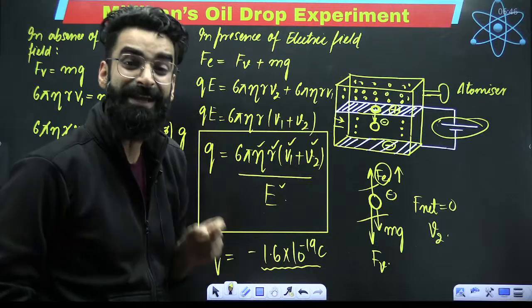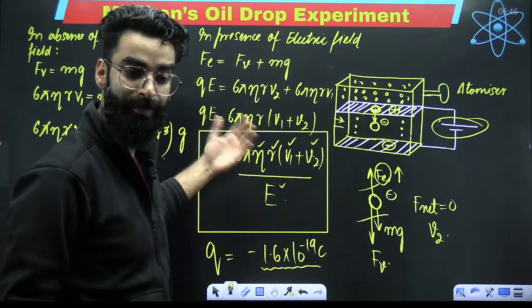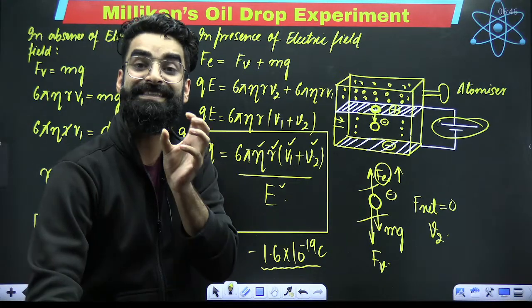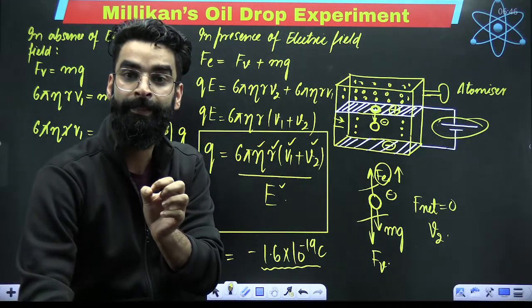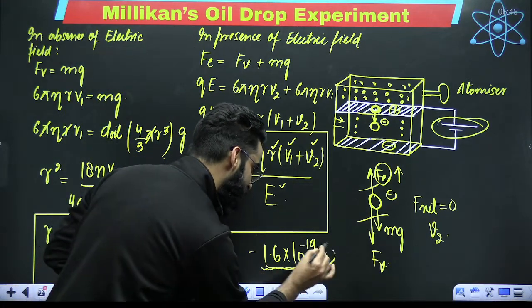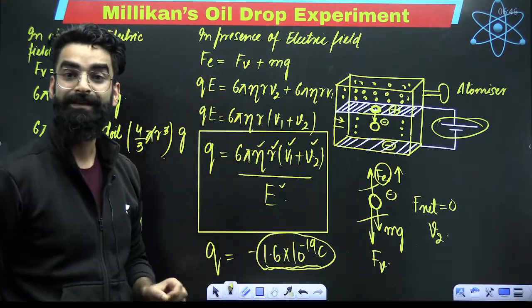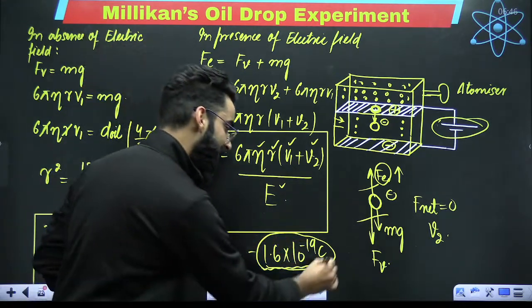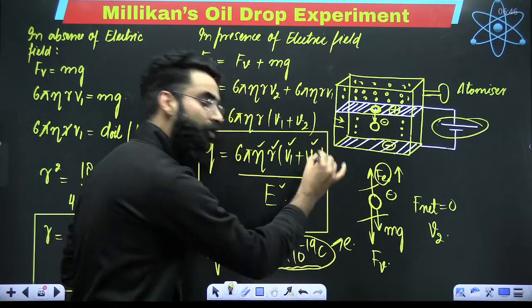So it was believed that after performing this particular experiment many a times, the charge present on the object will be the integral value of this particular value over here. This particular value, you call it as e.